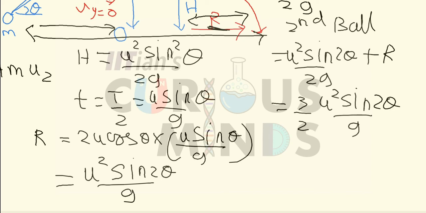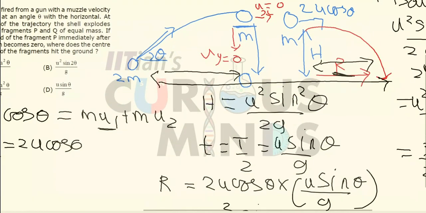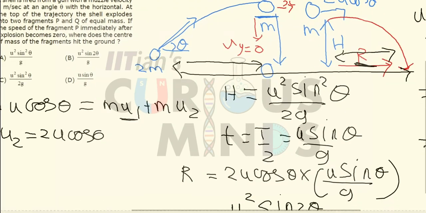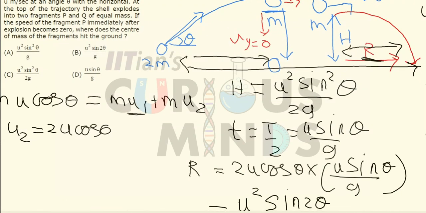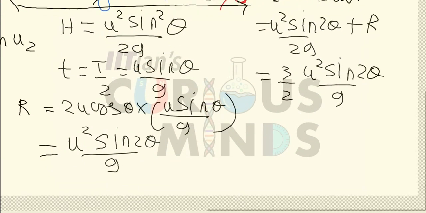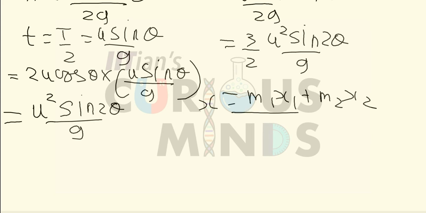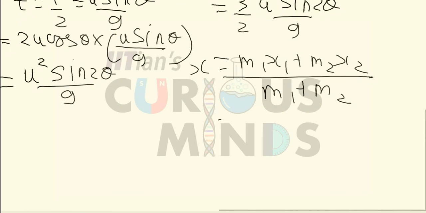So they have asked where the center of mass of the fragments hits the ground. If I consider the center of mass of these fragments, both the masses are the same, so it is m1 x1 plus m2 x2 divided by m1 plus m2. Basically it will be x1 plus x2 divided by 2.